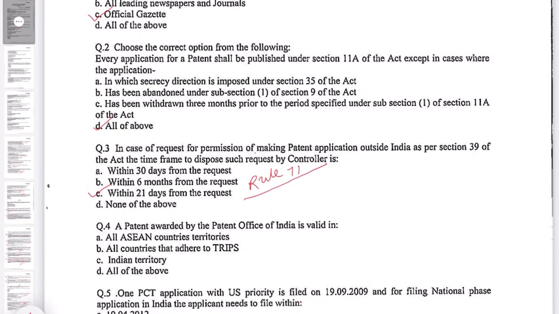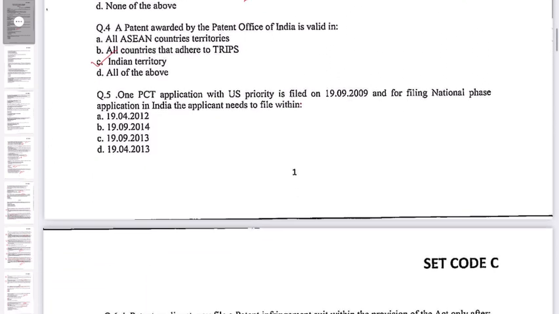Next question. One PCT application with US priority is filed on 19-09-2009, and for filing the national phase application in India, the applicant needs to file within... So here we have to calculate the 31 months period from this date. So the correct option will be A, 19-04-2012.